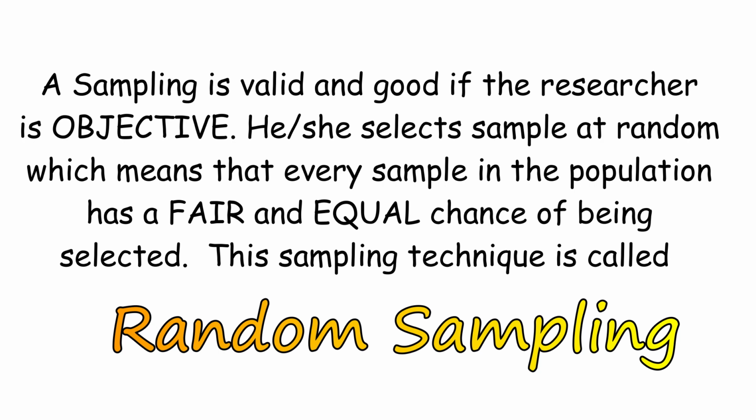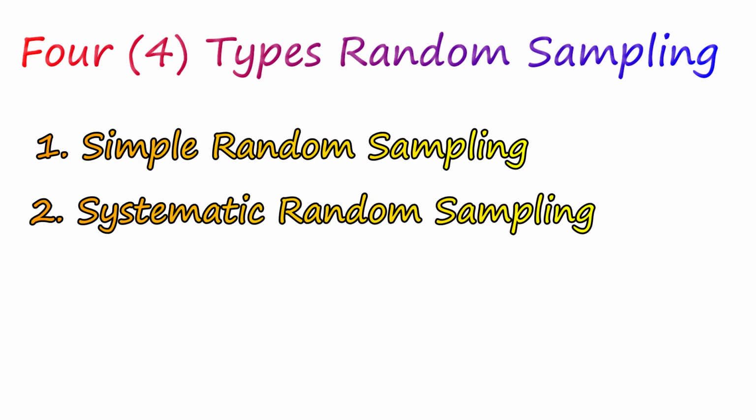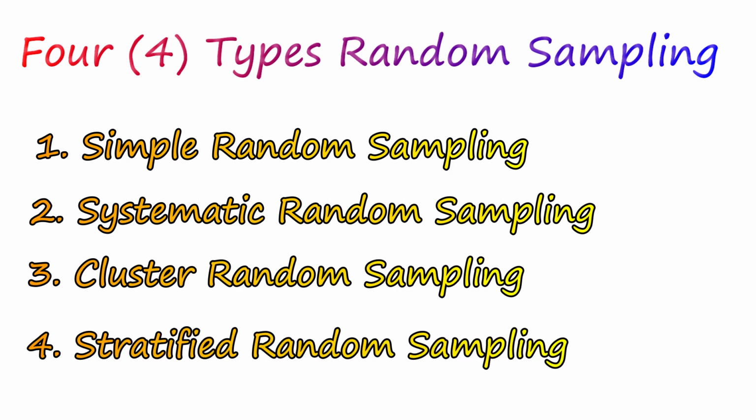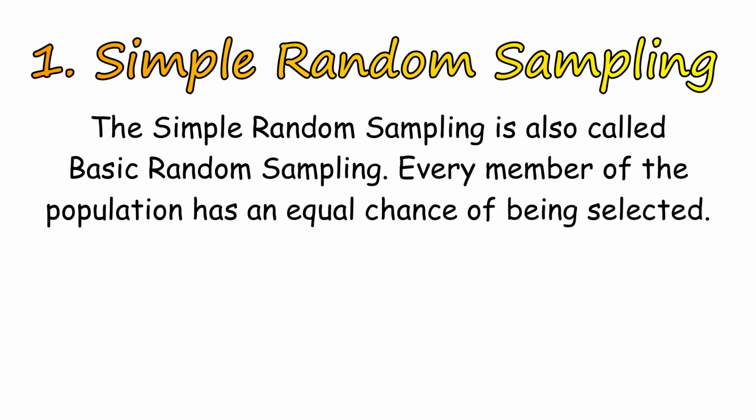He or she selects samples at random, which means that every sample in the population has a fair and equal chance of being selected. This sampling technique is called random sampling. The four basic types of random sampling are simple random sampling, systematic random sampling, cluster random sampling, and stratified random sampling.